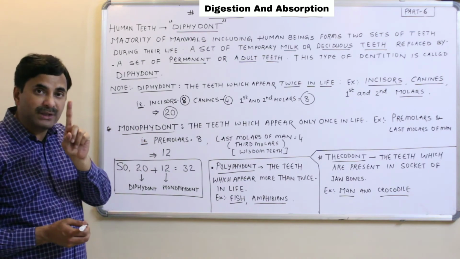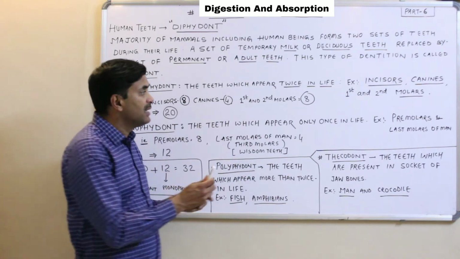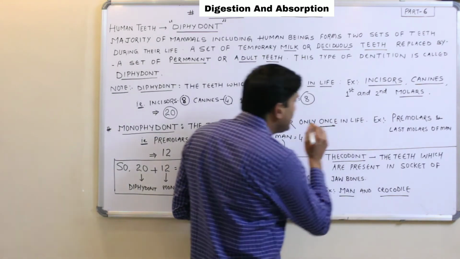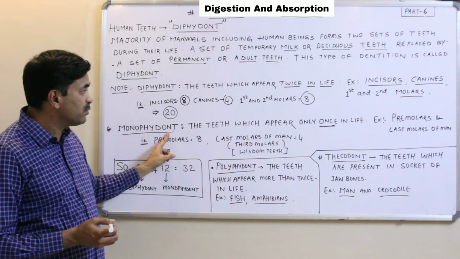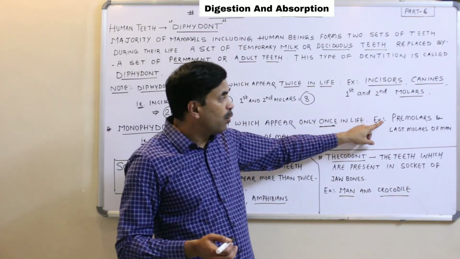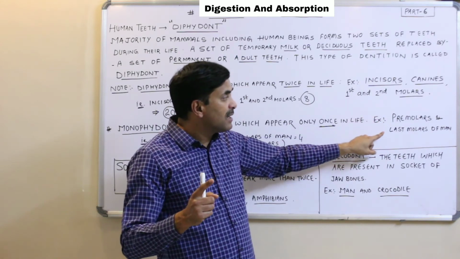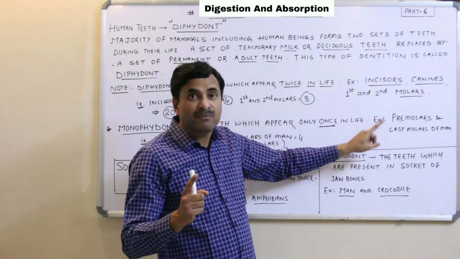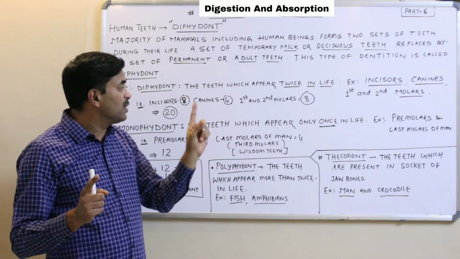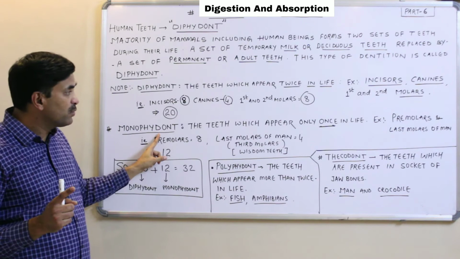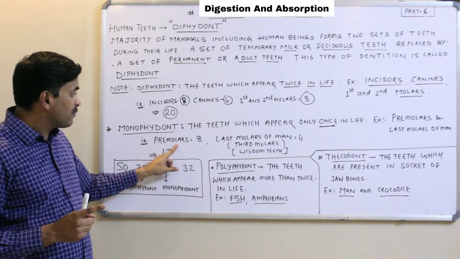Mono means one time. The teeth which appear only once in life are called monophyodont teeth. All the premolars and the last molars of the man are monophyodont, and they erupt only once in a lifetime.